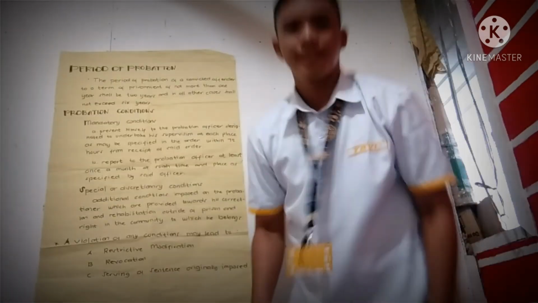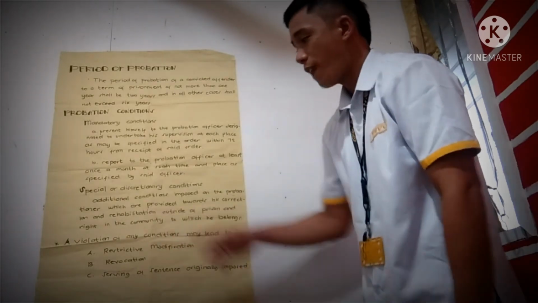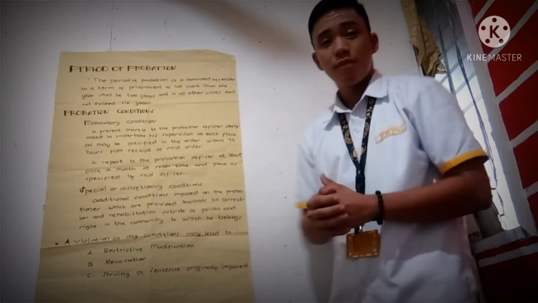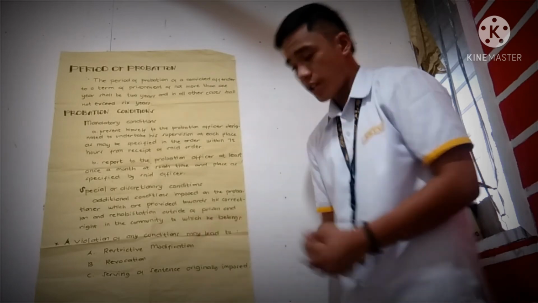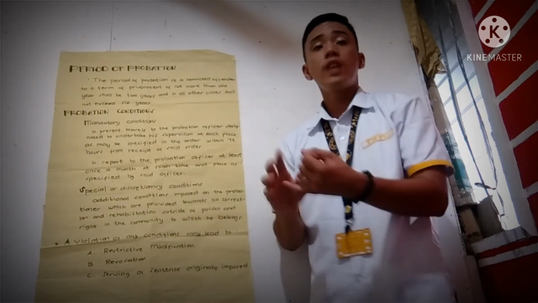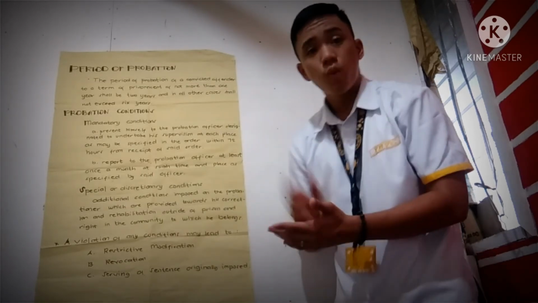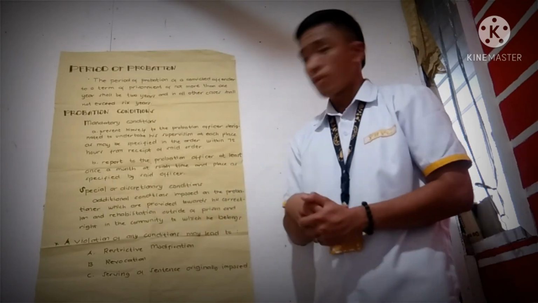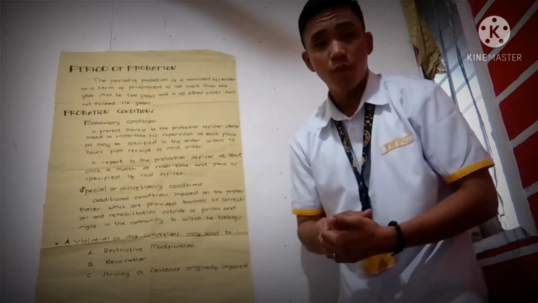Next, let's move to the last part, which is a violation of any conditions may lead to: first, restrictive modification; the second is the revocation; and the third one is serving of the sentence originally imposed. If an offender or the probationer violated one of the conditions presented in this topic, he must be penalized by restrictive modification.